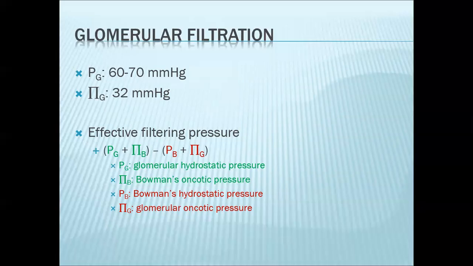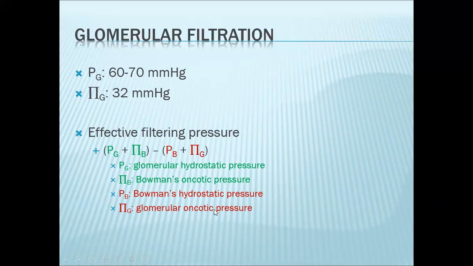Let's look at the effective filtering pressure first. These are your Starling forces. Typically, you have your glomerular hydrostatic pressure, which ranges from 60 to 100 millimeters mercury. For purposes of discussion, let's go with 60 millimeters mercury. And your glomerular oncotic pressure, which is due to the plasma proteins present in the glomerulus, is typically around 32 millimeters mercury. Getting your effective filtering pressure is simply your pro-filtering factors minus your anti-filtering factors.